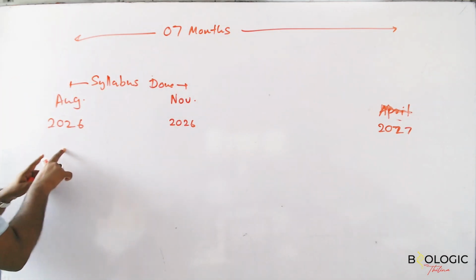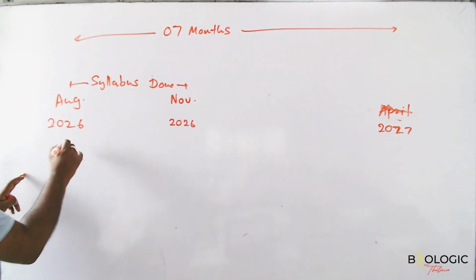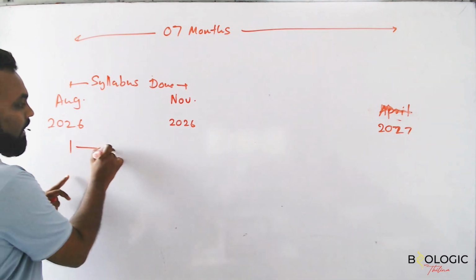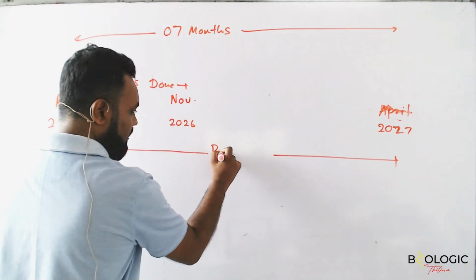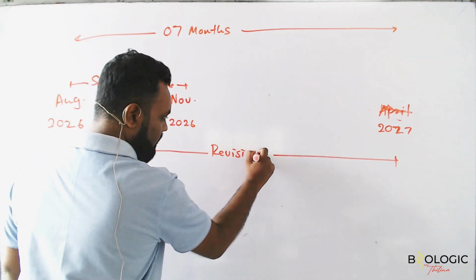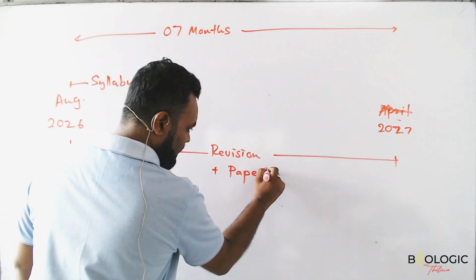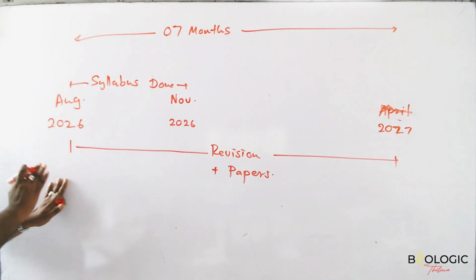Now today, I am not counting the previous crash courses we have done. Today is the new day for the new crash course series. So we are starting crash courses today, in 2026, and this will be running until the end of the period. So here, revision plus papers. I am starting from lesson 1 today.